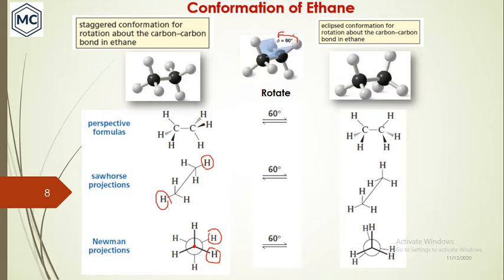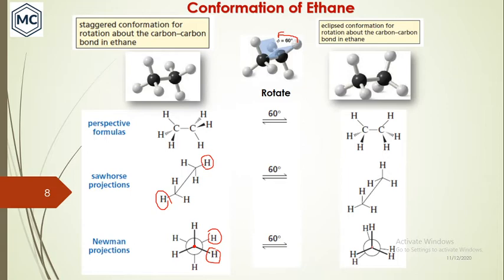Eclipsed means in the same direction. Suppose you rotate this hydrogen by 60 degrees, and these two will be in the same plane. This hydrogen will be in the same plane as this hydrogen that you can see here, and this one will be in the same plane as this one. So this is the eclipsed conformation, and the Sawhorse projection of eclipsed is like this, with these two hydrogens in the same plane, and these two in the same plane.